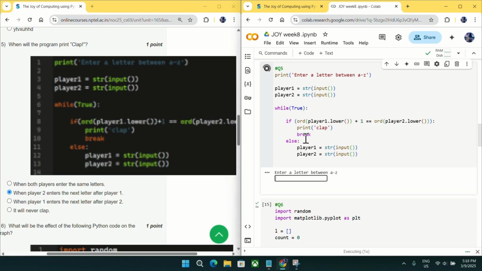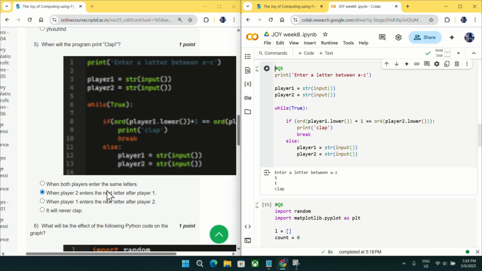Let me run it again for you. So I will again enter S, and then in the next input I will give small t, and then you can see it is printing clap. So just player 2 will enter the next letter after player 1. So mark option B as an answer for question number 5.